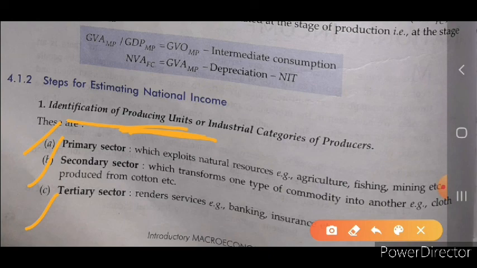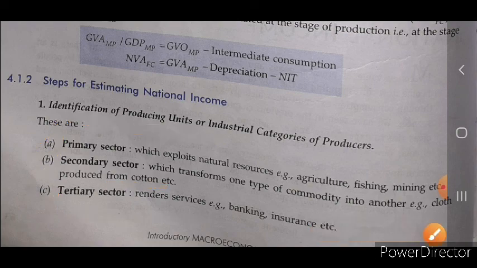tertiary. The primary sector exploits natural resources, that is agriculture, fishing, mining, etc. These all are the primary sector. Next is the secondary sector, which transforms one type of commodity into another, that is cloth produced from the cotton. And the third one is the service sector or tertiary sector. It includes providing different services, banking, insurance, etc.